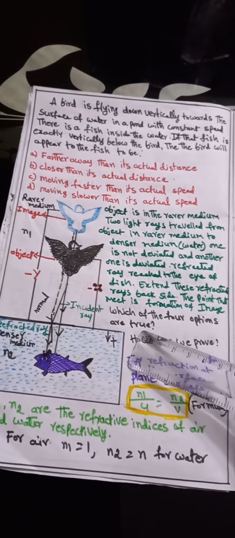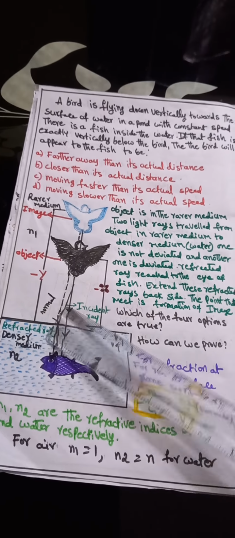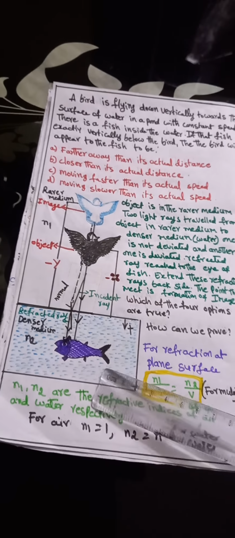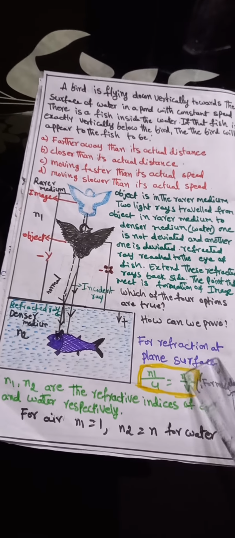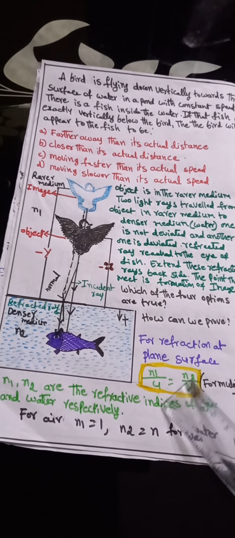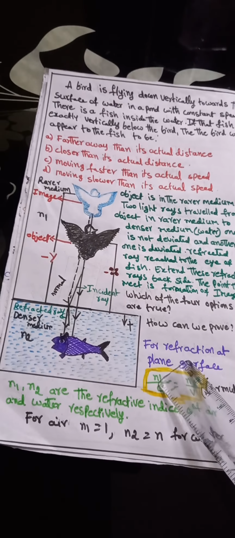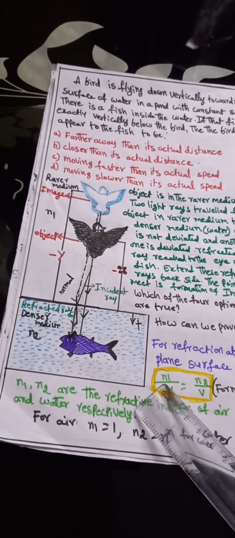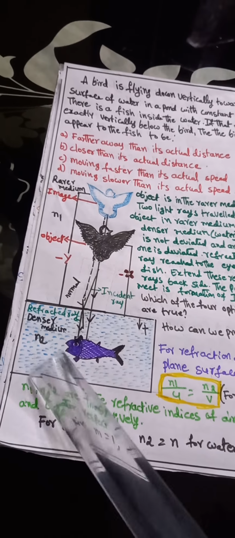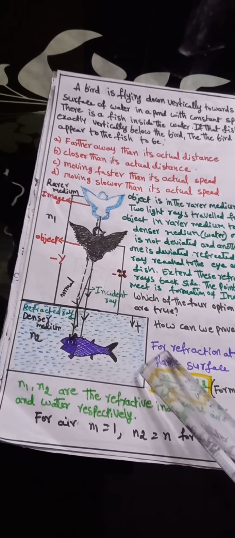So which of the four options are true, and how can we prove it? Here the formula is there. For refraction at a plane surface, n1 by u is equal to n2 by v. This is the formula for refraction at a plane surface. n1 and n2 are the refractive indices of air and water respectively.